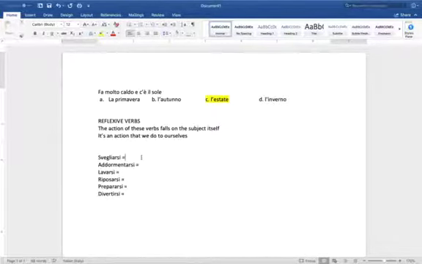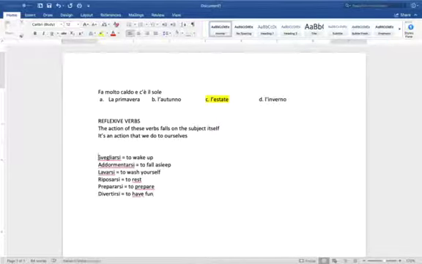Okay, so svegliarsi means to wake up. Addormentarsi means to fall asleep. Lavarsi means to wash yourself. To rest, riposarsi. To prepare, and divertirsi, to have fun.